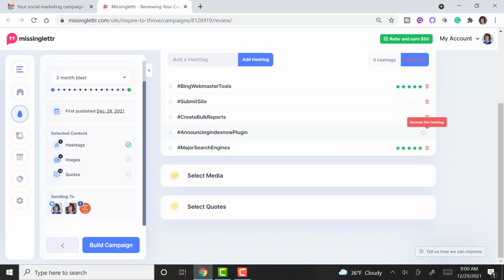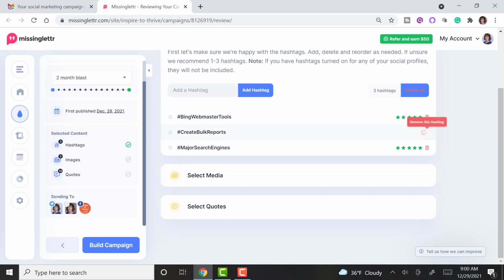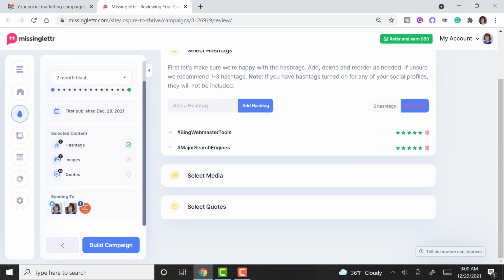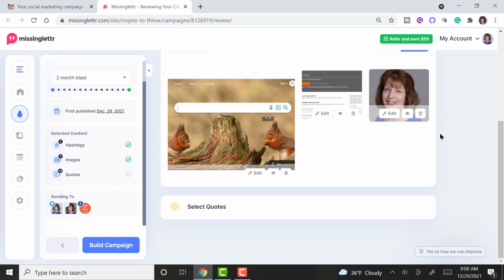And then you go to your hashtags, and I usually just use 1 or 2 hashtags. So you just delete the ones you don't want to use that they suggest. I think on this one I may use 2. And they rate them for you by the number of stars, as you can see there. And then you get to select the media.